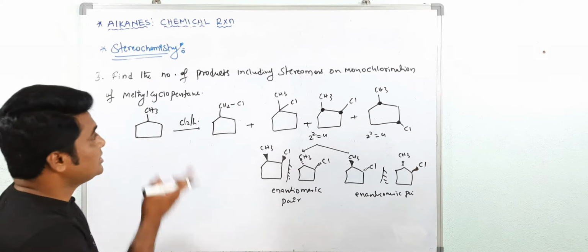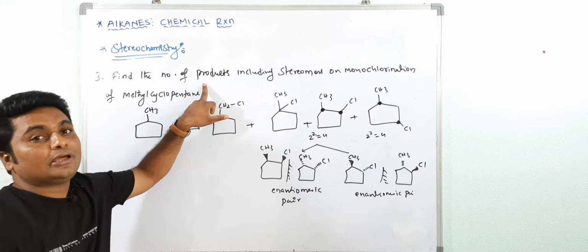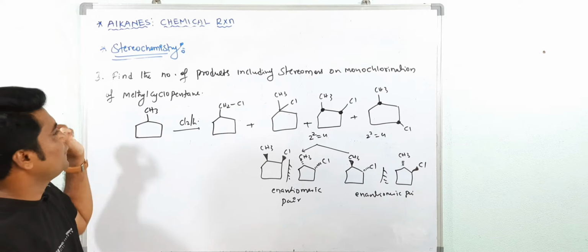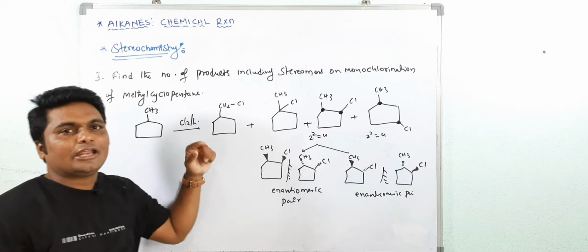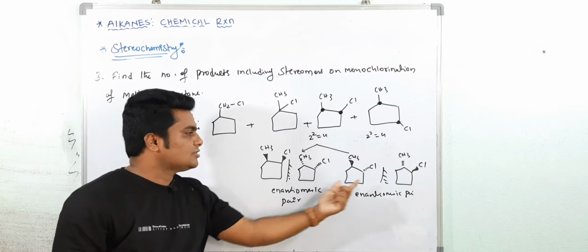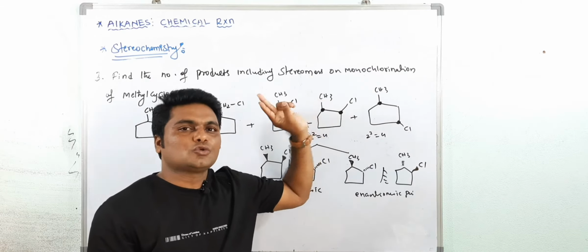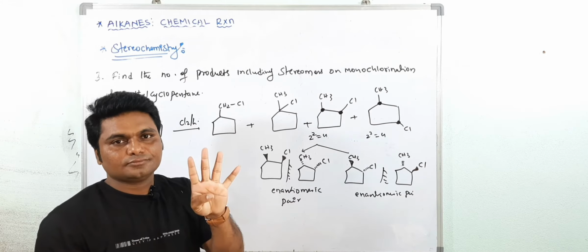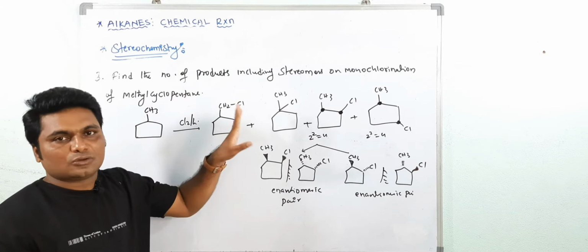See, sometimes they will change the question. Find the number of enantiomeric pairs on monochlorination of methyl cyclopentane. So how many enantiomeric pairs are you getting? See, this is 1 and this is 2, and here also 4 you are getting. It means there are also 2 pairs. Total 4 enantiomeric pairs. The answer is 4 pairs. So I will give the total possible questions here.